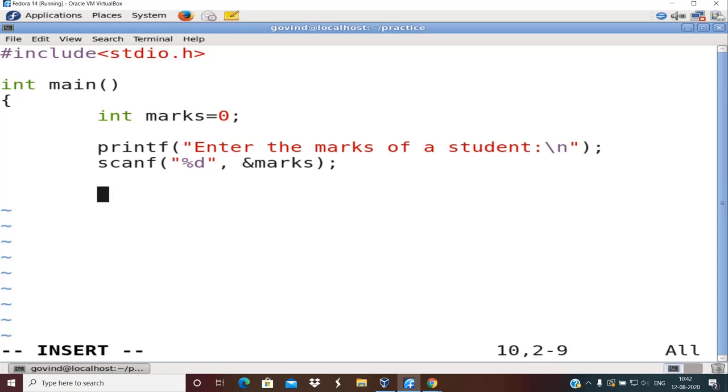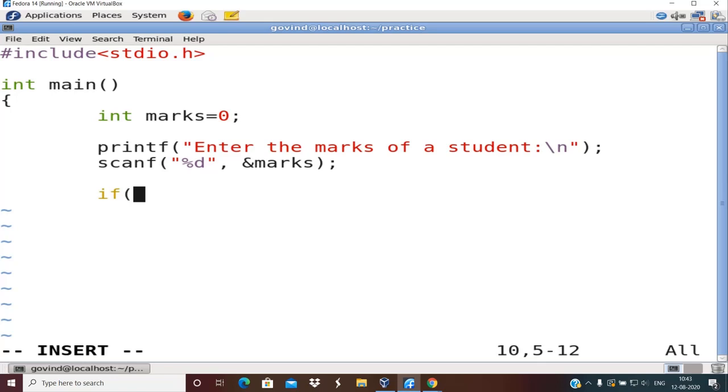So if the marks lies between 100 to 90, we know that the grade scored by that student for that particular course is S grade, right? So how do I now check whether the marks lies between these two ranges, like 100 and 90? This is done using a logical expression. Just see here, an expression is a logical expression which has a logical operator, and you connect the logical operator with various relational operators, right?